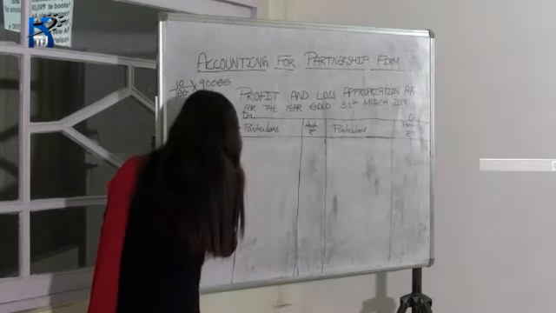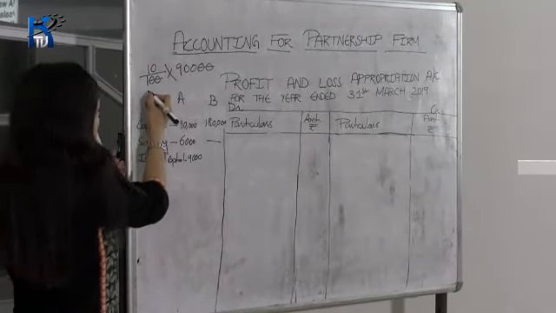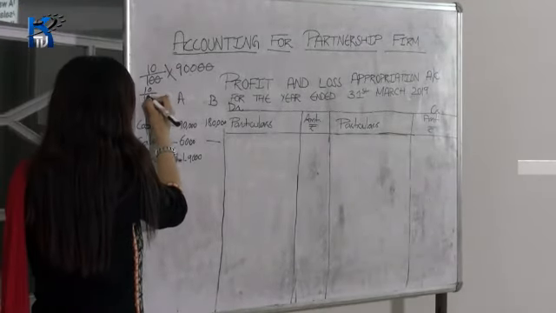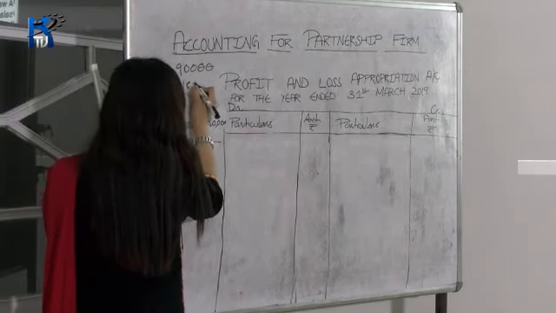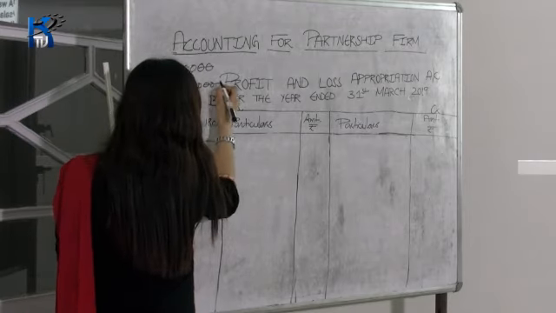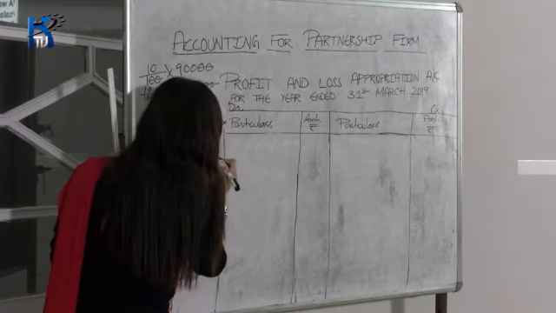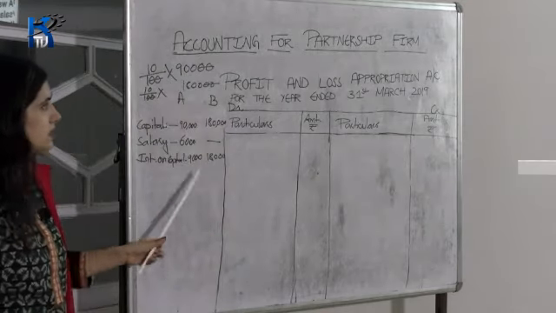So A's interest on capital is 9,000. And B's interest on capital in the same manner is 10 divided by 100 of the capital, that is 1,80,000. So this is equal to 18,000. So 9,000 and 18,000 is the interest on capital.